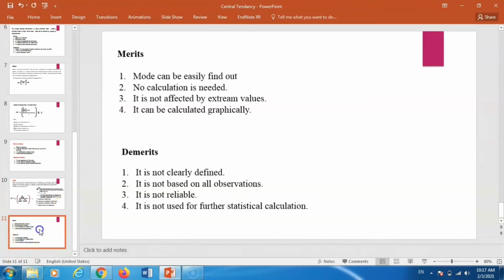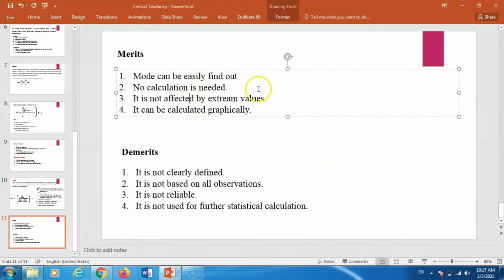Then let us see the merits and demerits of mode. Number 1, mode can be easily found out. No calculation is needed. It is not affected by extreme values. It can be calculated graphically. The mean is affected by very small and very large values, but this is not the case for averages of position, that is median and also mode. They are not affected by extreme values, no matter how many values there are. It can be calculated graphically.